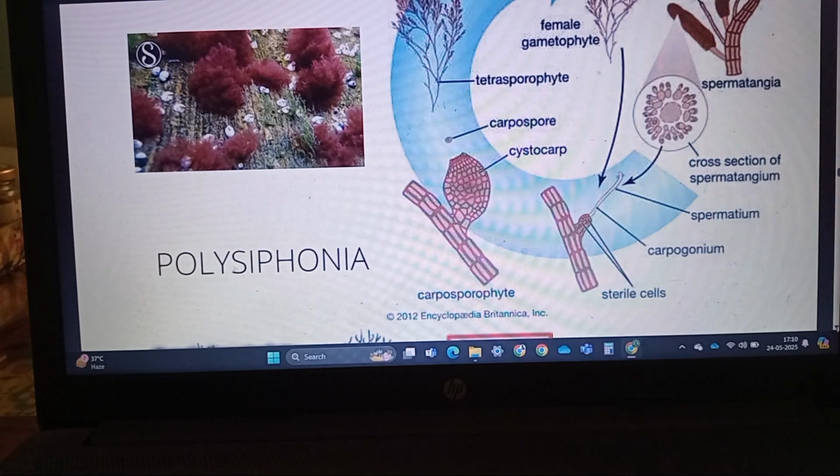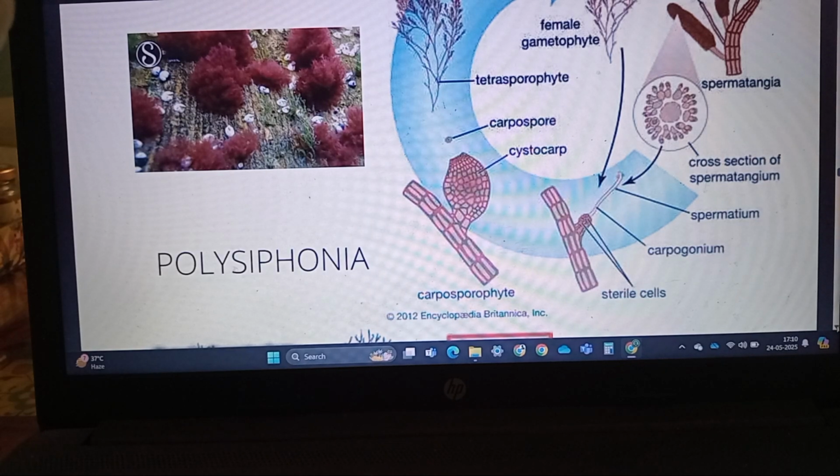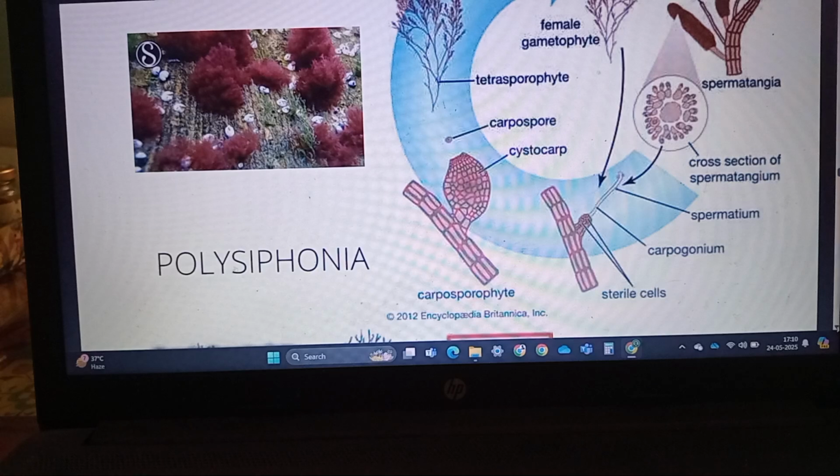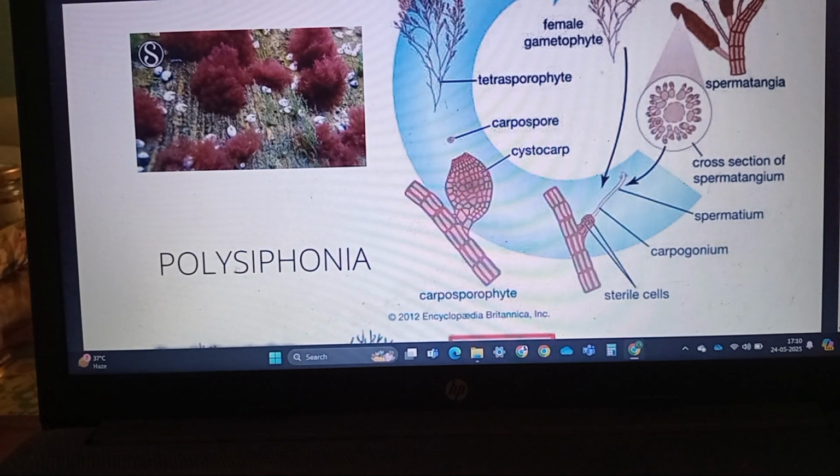The stored food in the brown algae was the laminarin and mannitol. Red algae reproduce vegetatively by fragmentation, and asexual reproduction takes place by the non-motile spores. Here the sexual reproduction is also by the non-motile gametes. It is always an oogamous condition in case of the red algae.